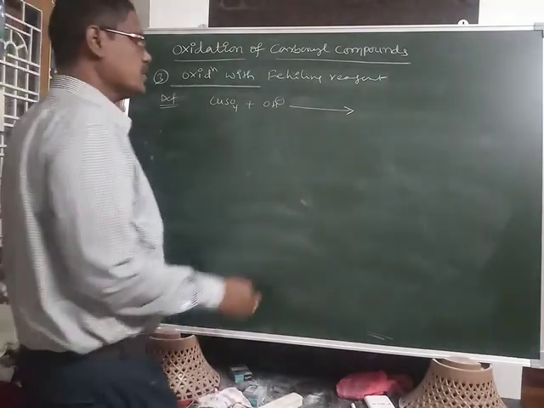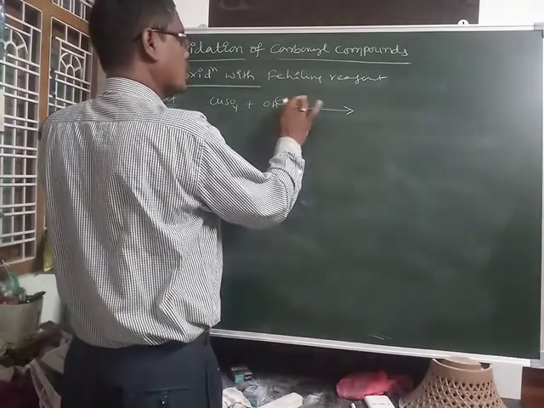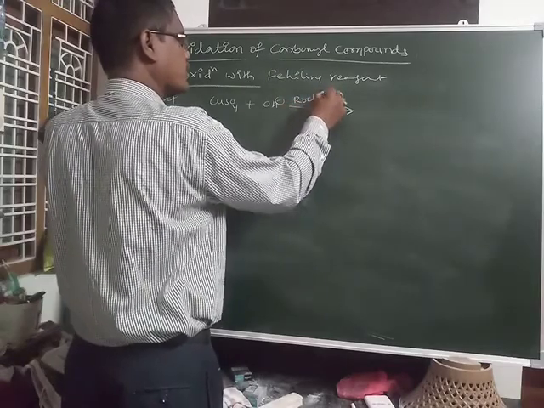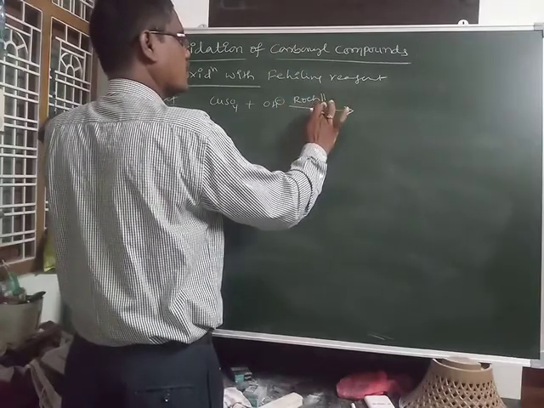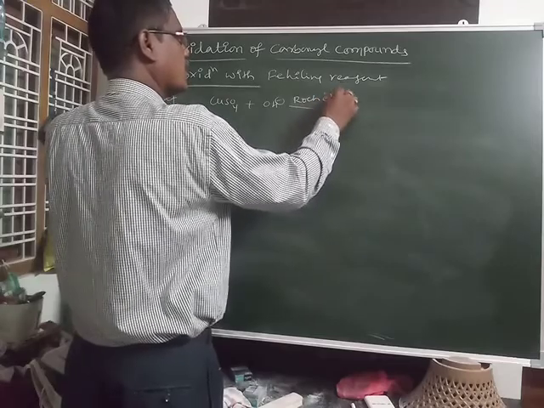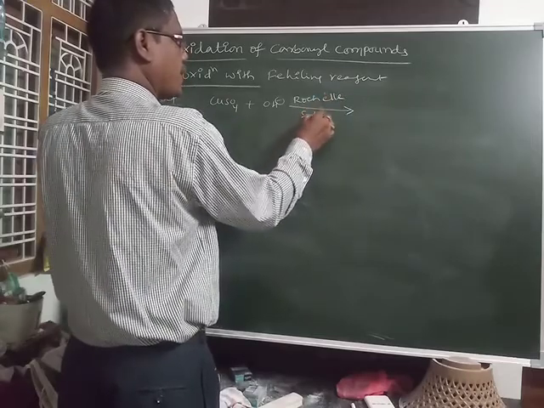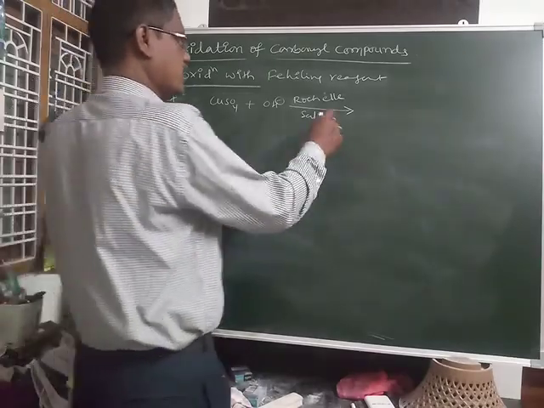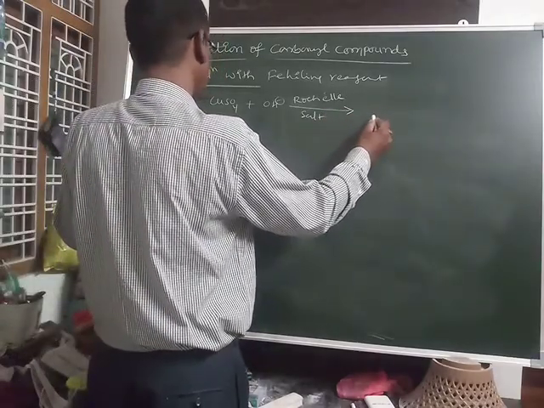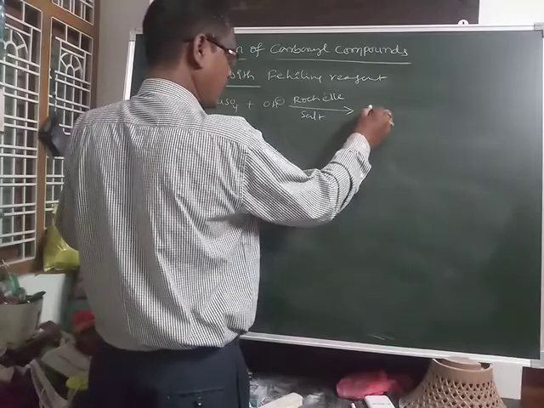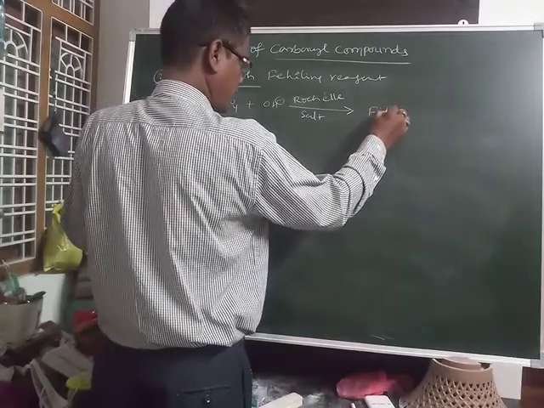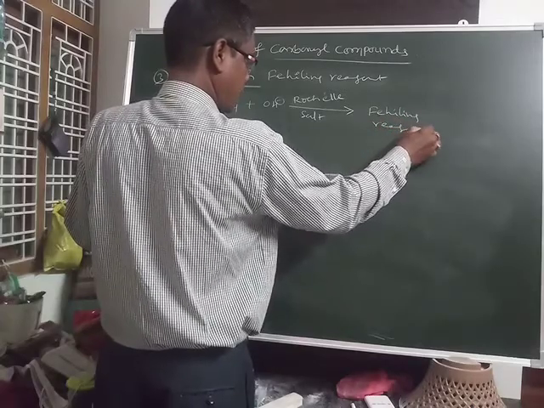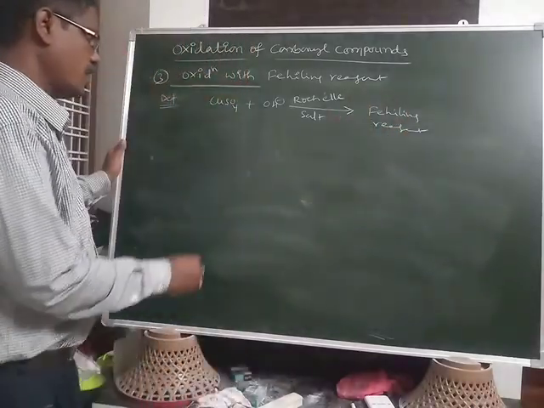Alkaline copper sulfate solution made with Rochelle salt forms a complex. This mixture is called Fehling reagent.